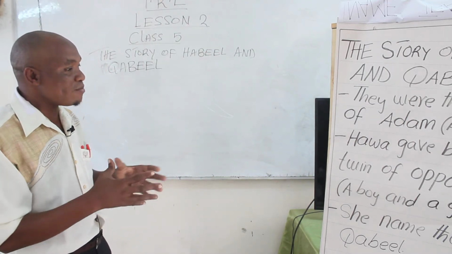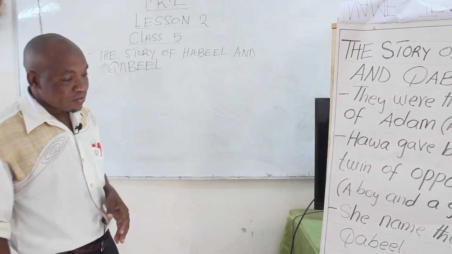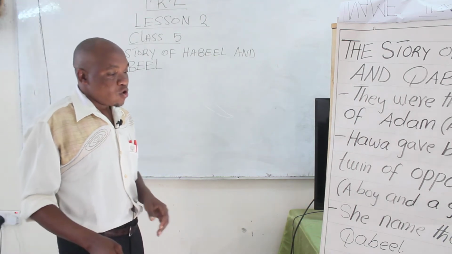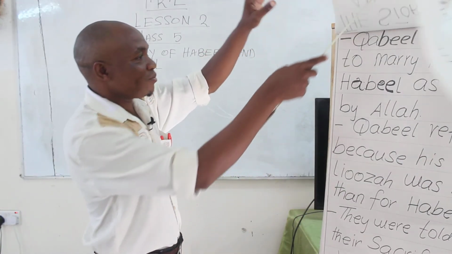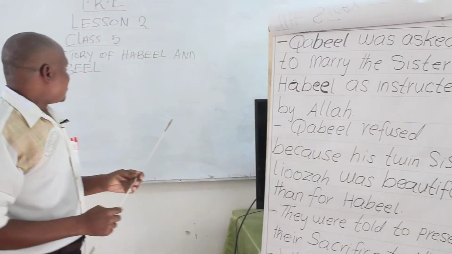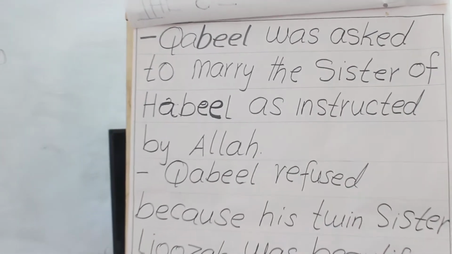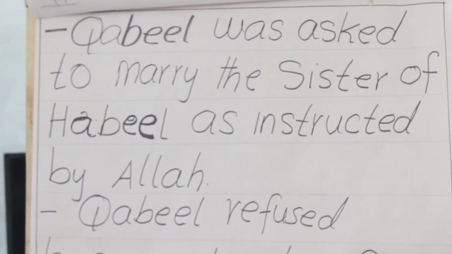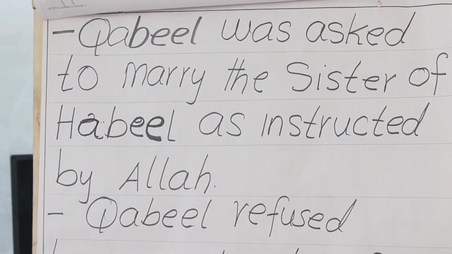So Adam guided them on how to get married. He instructed Kabil to marry the twin sister of Habil, and Habil to marry the twin sister of Kabil.